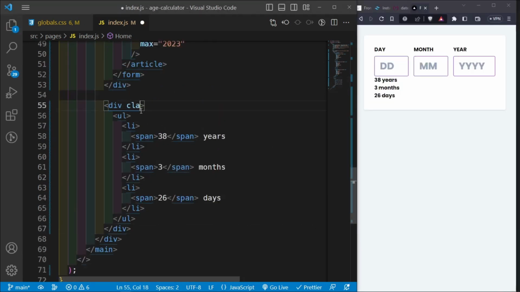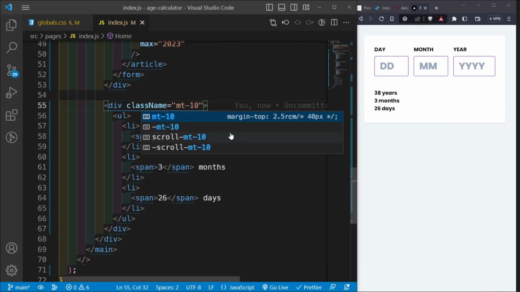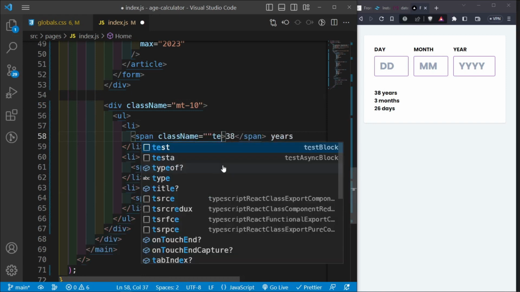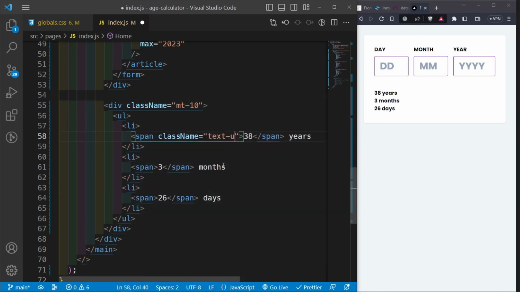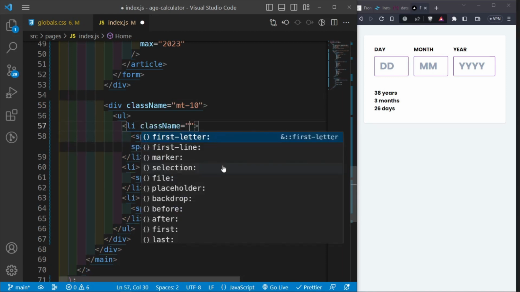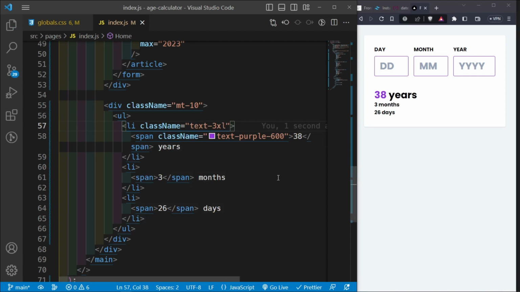Let's give this div a class name of margin top of 10. We pushed away massively from this. And then let's give this span a class name of text purple 600. And then inside this list item, let's give it a class name of text, what did I use, 4XL? No, 3XL. 3XL, this is too small. Let's say 5XL.